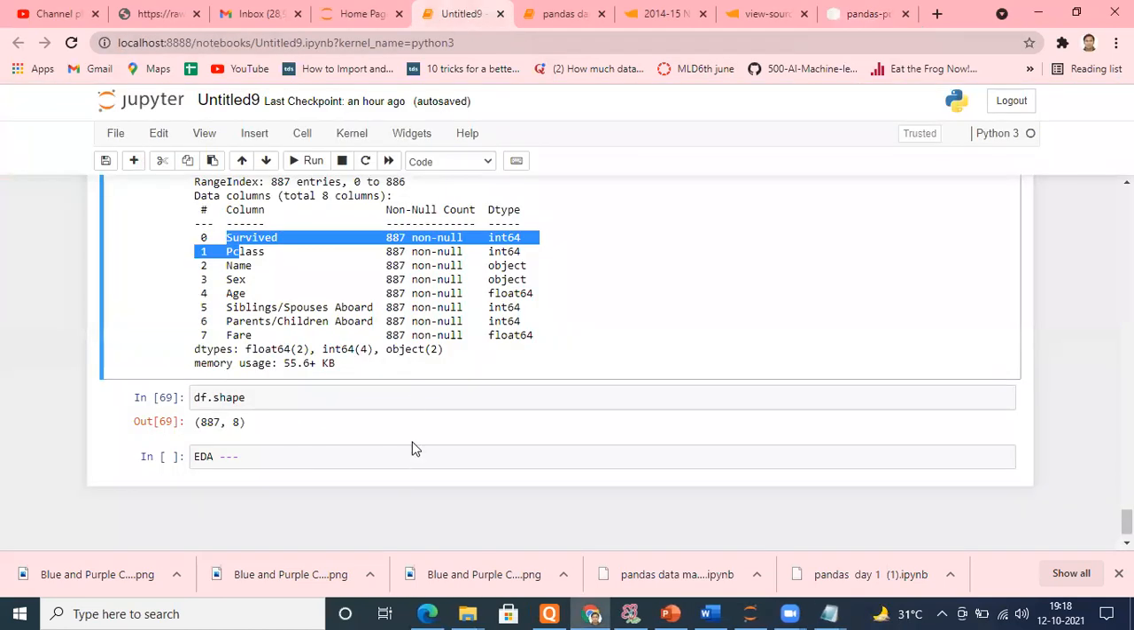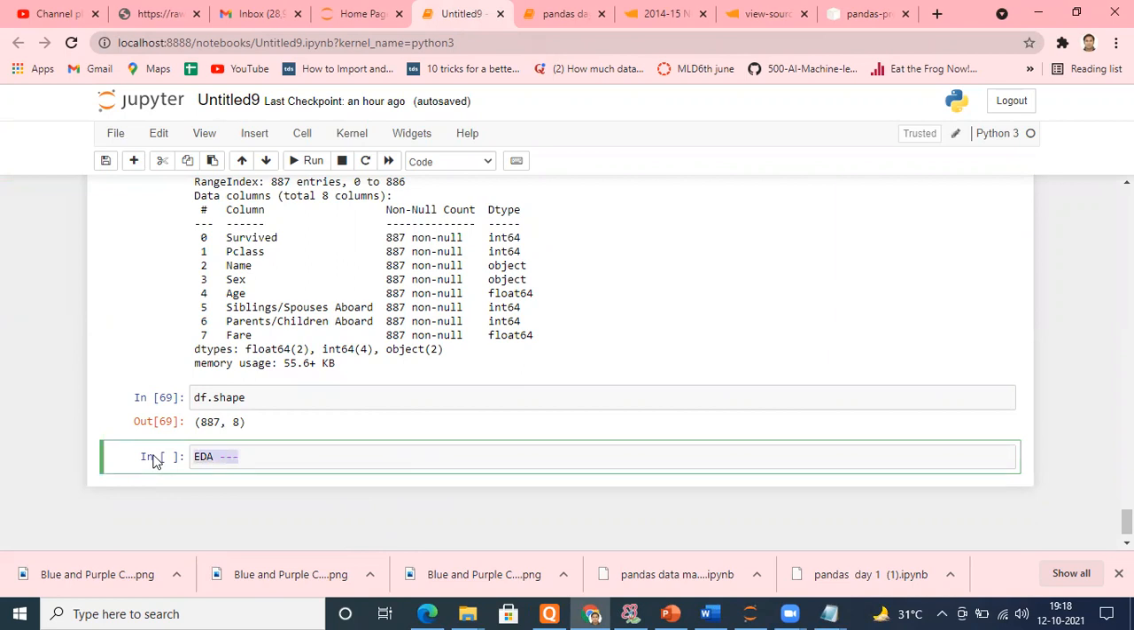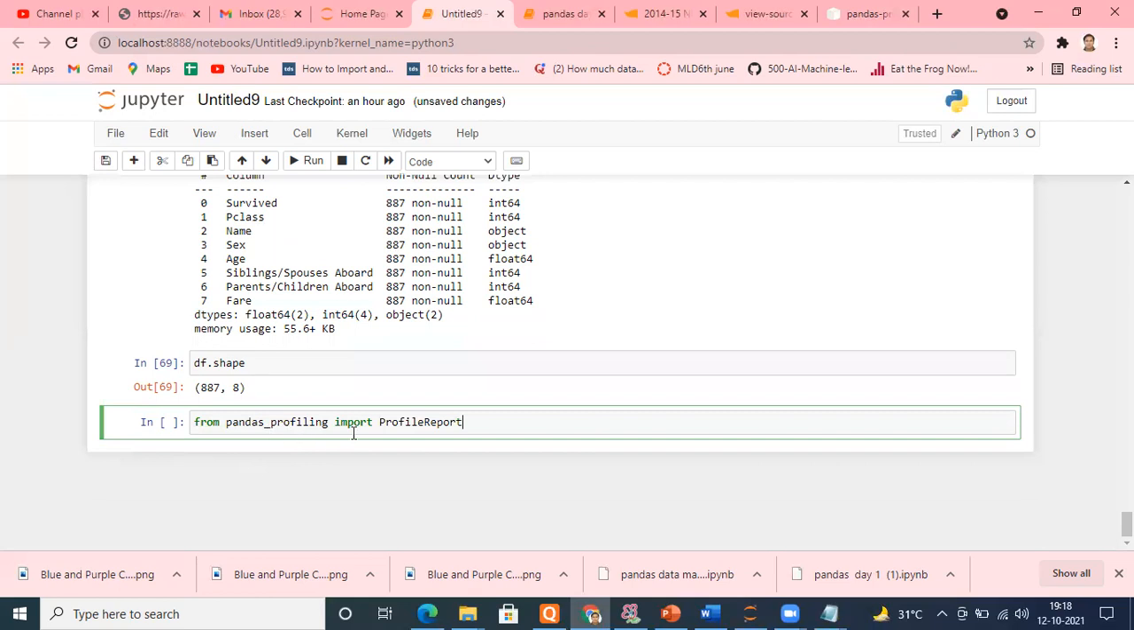Once you do that, now see, I'll show you the magic, how beautiful it is. What I'm going to do is write from pandas_profiling import ProfileReport. Just think, simple, one line I have to write.